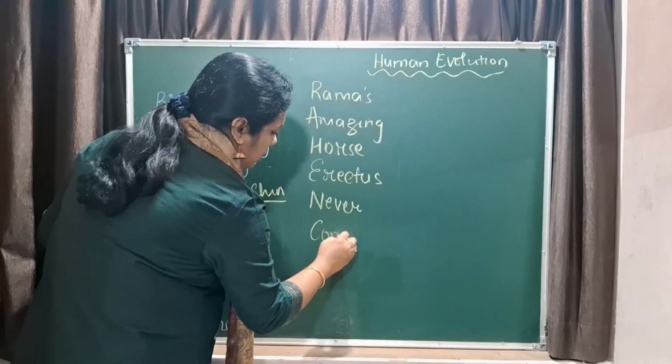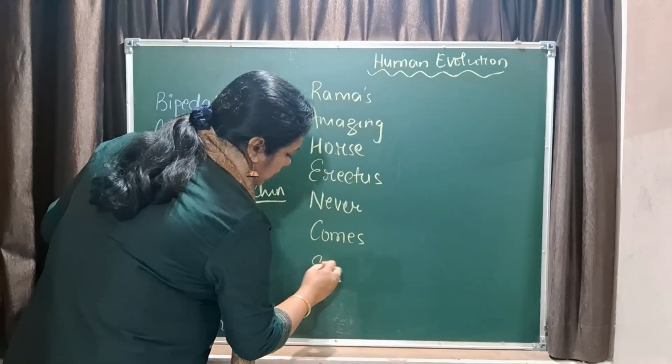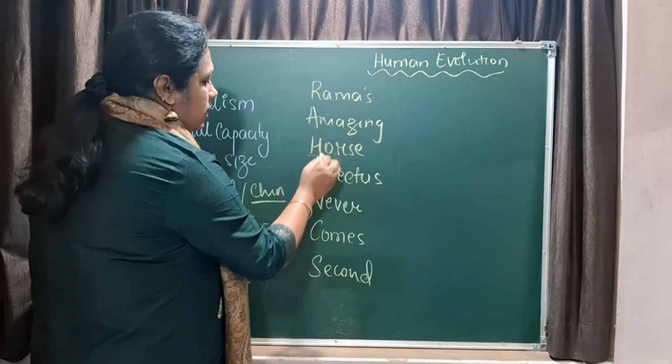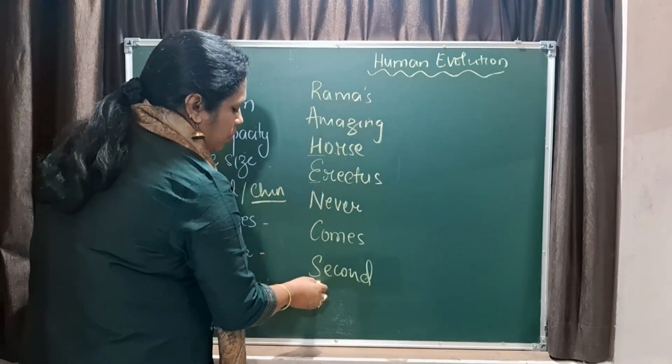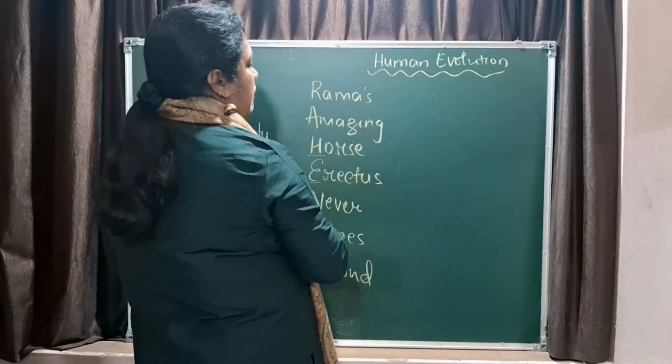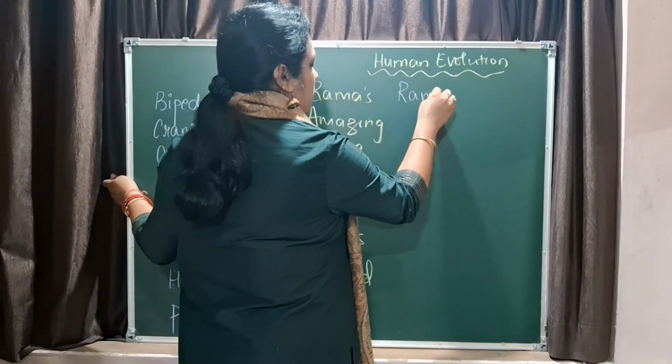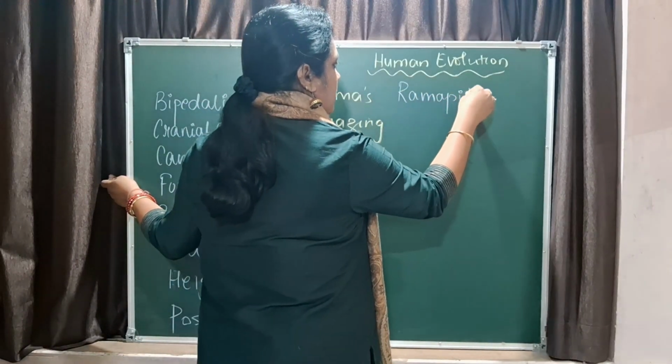So this will tell you these are the second names, not Homo. Here Rama is Ramapithecus.